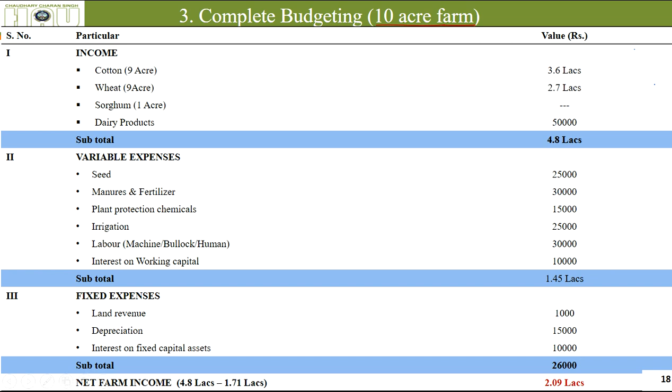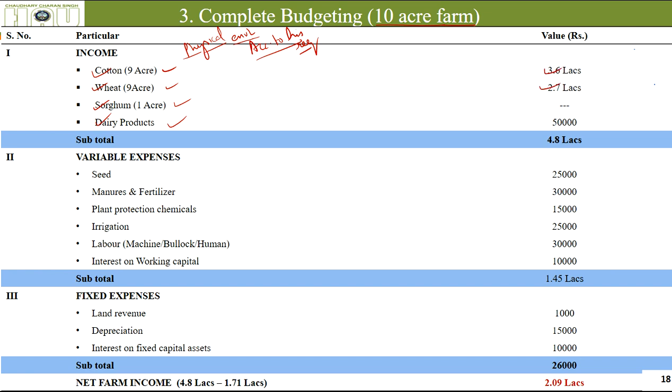Somebody has got a new 10-acre farm and he has decided, according to his physical environment, that he can cultivate these crops: wheat, cotton, sorghum and dairy products. Let's see, he has come to this point that these are the best crops he can cultivate according to his requirements. This is very important. He might have different types of constraints, that's why he has chosen these crops. Constraints regarding water, labor, home requirements, requirements for feed and fodder. So he chose these.